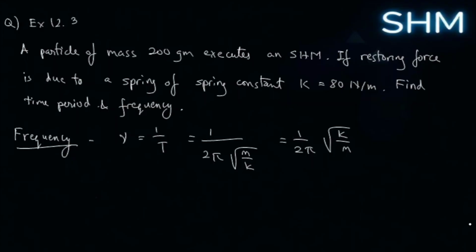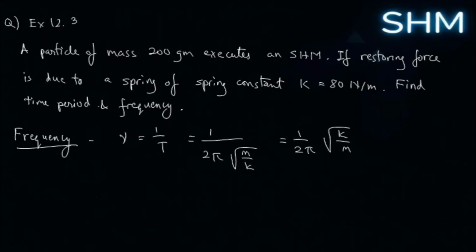So we had ended last class with this question. Example 12.3. A particle of mass 200 gram executes an SHM if the restoring force is due to a spring of spring constant 80 newtons per meter. Find time period and frequency. Right. So you know the formula for time period is 2 pi root over of m by k. You know frequency is the inverse of time period and the unit of frequency is in hertz.